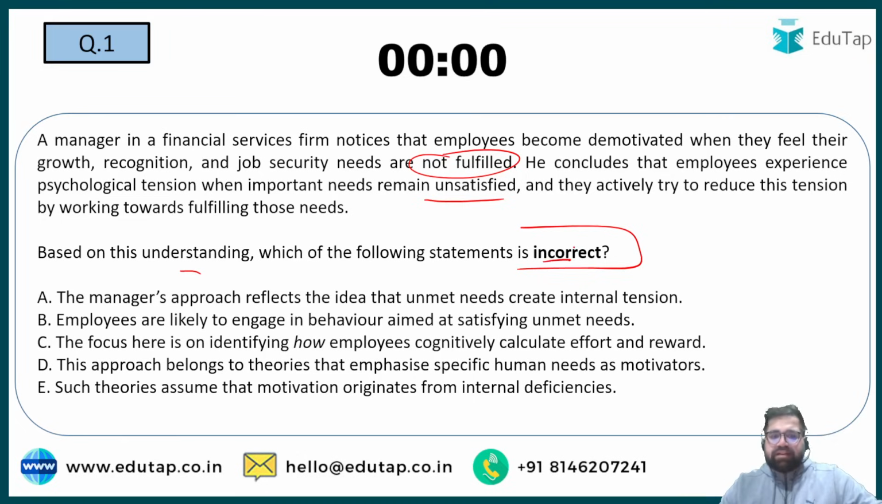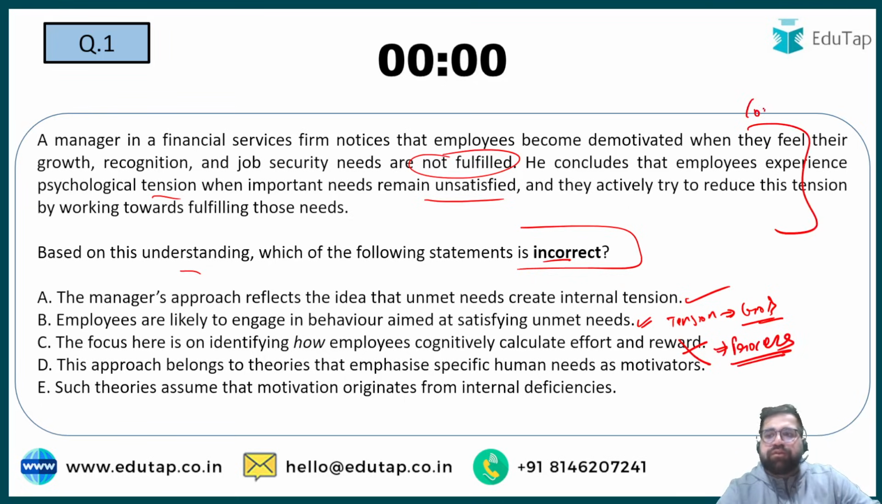A manager approach reflects the idea that unmet needs create internal tension. This statement is correct because it is clearly given that there will be some tensions created if important needs are unsatisfied. Employees are likely to engage in a behavior aimed at satisfying unmet needs. Yes, this statement is also correct because tension will definitely result into a goal oriented behavior. The focus is on identifying how employees cognitively calculate effort and reward. No, this is incorrect because this is a statement of process theories of motivation. However, the question is talking about content theories of motivation.